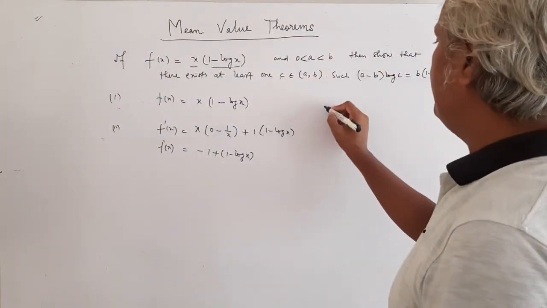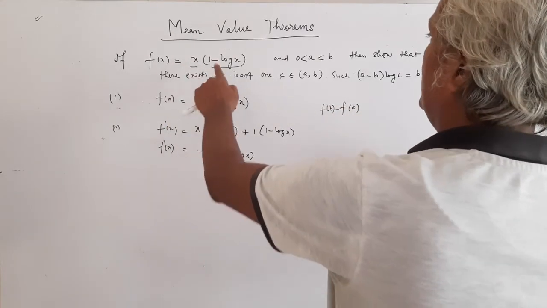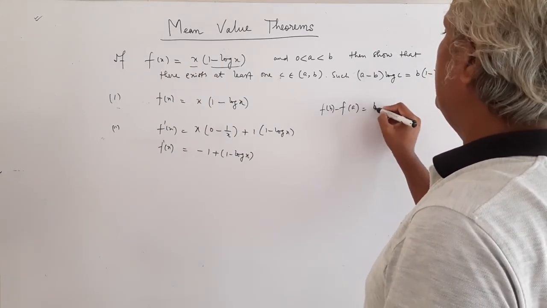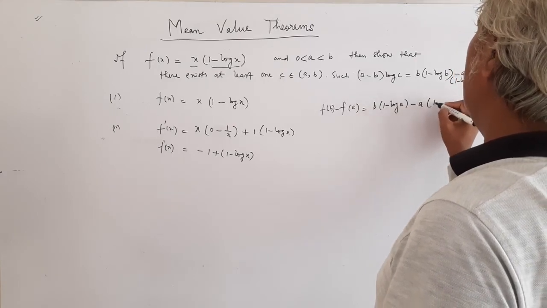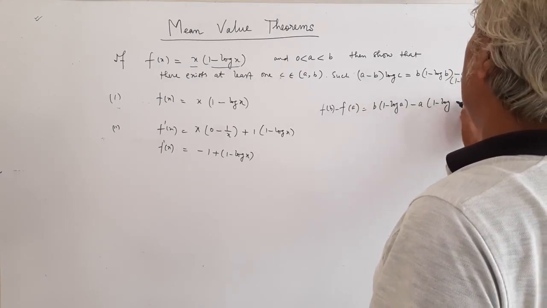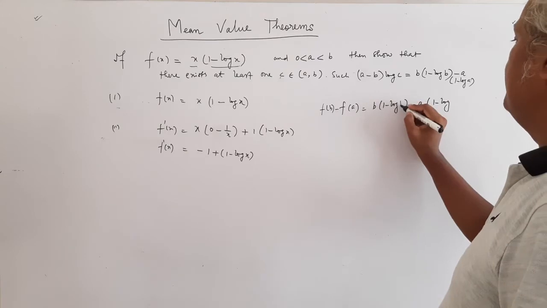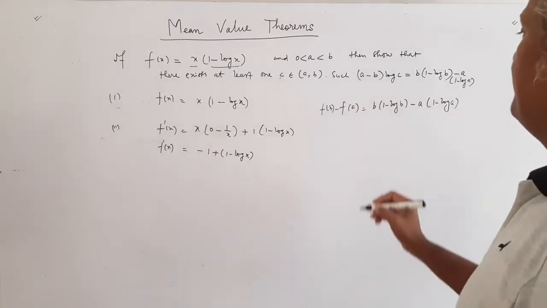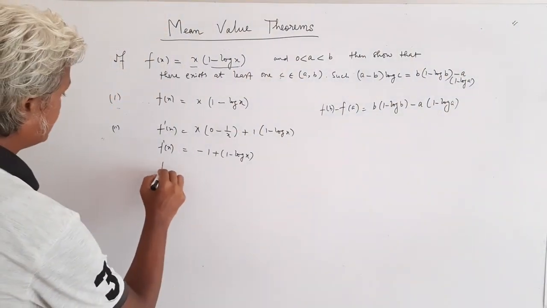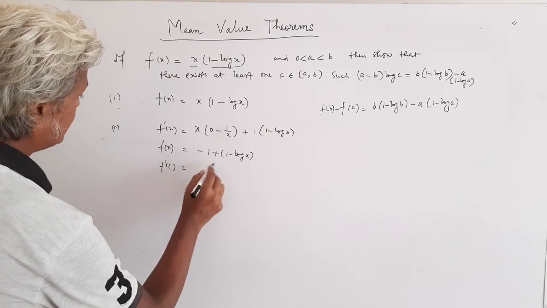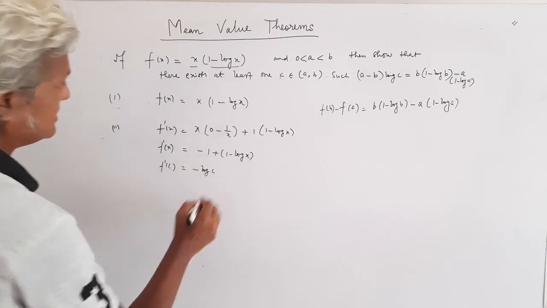Now Lagrange's theorem says that f'(c) equals (f(b) minus f(a)) over (b minus a). First we have to find f(b) minus f(a). Here you find b(1 minus log b) minus a(1 minus log a). And f'(c), if I put the value of c here, the minus 1 and plus 1 cancel, so you get only minus log c.